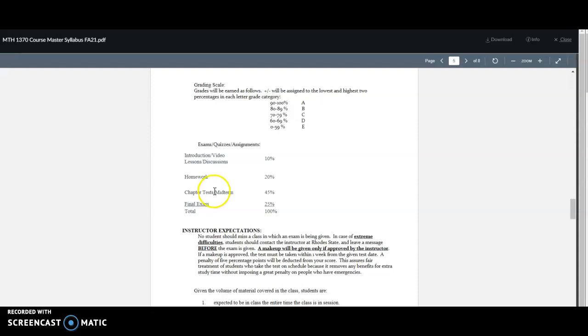We will be having 2 midterm exams. The first midterm will be after chapters 2, 3, and 4. That'll be midterm number 1. And then we will have a second midterm, and that will cover chapters 5 and 6. And then we'll have a final exam. Final exam will be worth 25%, and that final exam is cumulative. It will cover everything in the course.